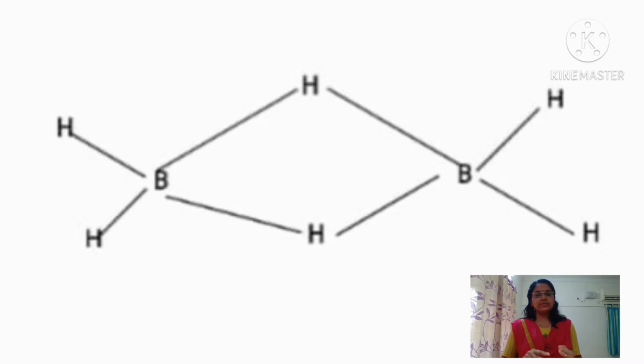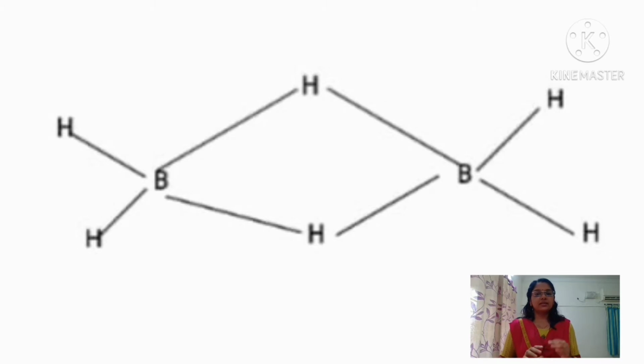Again, T represents the number of 3-center 2-electron BBB bonds. Here the value obtained is 0. That means there is no 3-center 2-electron BBB bond. Again, Y represents the number of 2-center 2-electron BB bonds, and the value obtained in diborane is 0. That means there is no 2-center 2-electron BB bond.